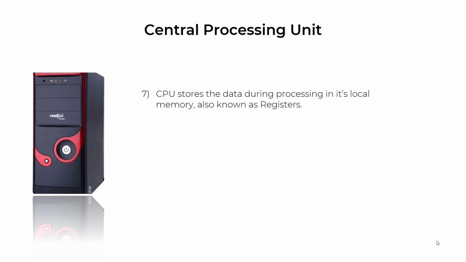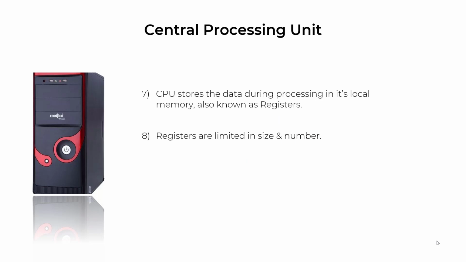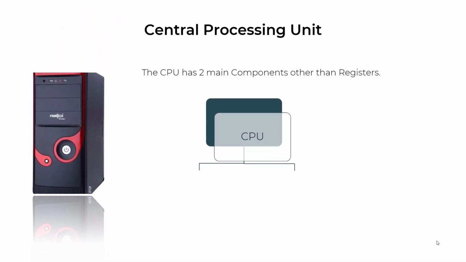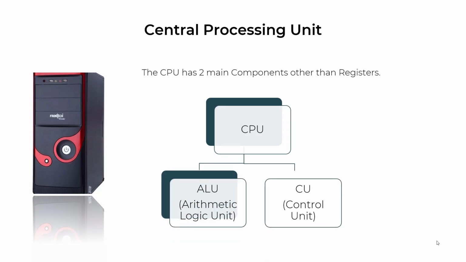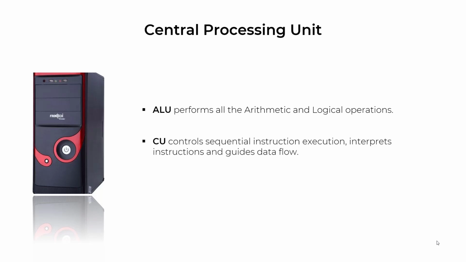The CPU stores the data during processing in its local memory, also known as registers. These registers are high-speed storage areas. Registers are limited in size and number. Different registers are used for storing data or results. The CPU has two main components: ALU, the arithmetic logic unit, and CU, the control unit. ALU performs all the arithmetic and logical operations like addition, subtraction, division. CU controls sequential instruction execution, interprets instructions, and guides data flow.